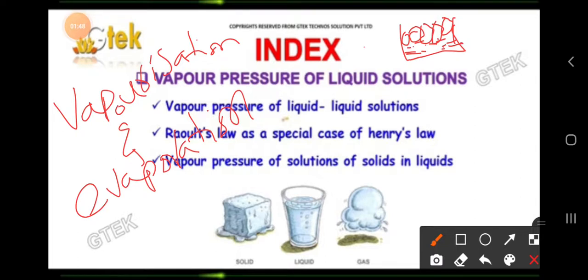Let us see a general example. See this one, vapor. Let us assume that this liquid, whatever is written, these are solutions. Then whatever I am writing, that is the surface, you think.